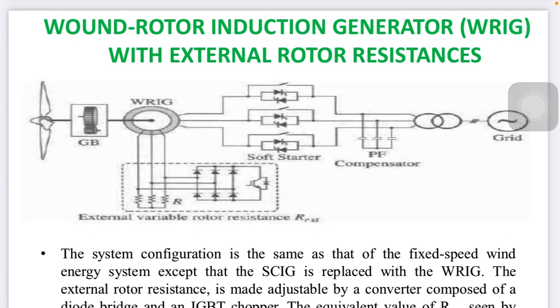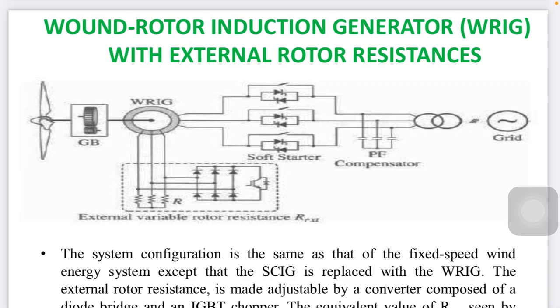Now the wound rotor generator, called WRIG, with external rotor resistance. Why do we need to connect the external resistance? Because we need to control the speed of the rotor. So the wound rotor induction generator is named for its wound rotor. Actually, induction generators have many types: cylindrical type, wound rotor type, right?